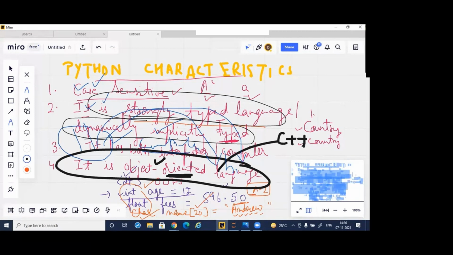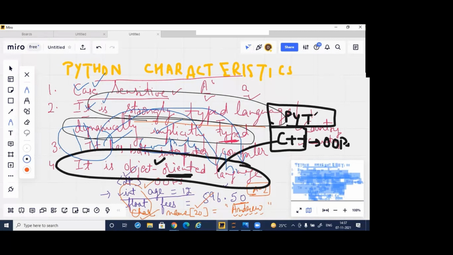Earlier days, as you are aware, C was there, then C++ came. C++ itself is an object-oriented programming language, and Python is built on top of C++. Python is built on OOPS, meaning Python is built on C++, so that's why Python carries the OOPS, object-oriented programming features. So Python also has OOPS.